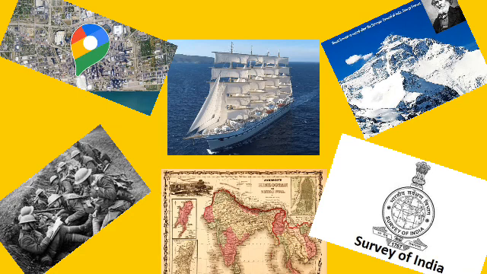In the last class, we discussed map making at the time of colonization. When the Britishers ruled India, they started making detailed maps of the interior of our country. The Britishers established a department called Survey of India. In the year 1802, William Lambton started one of the most important geographical surveys in the world.